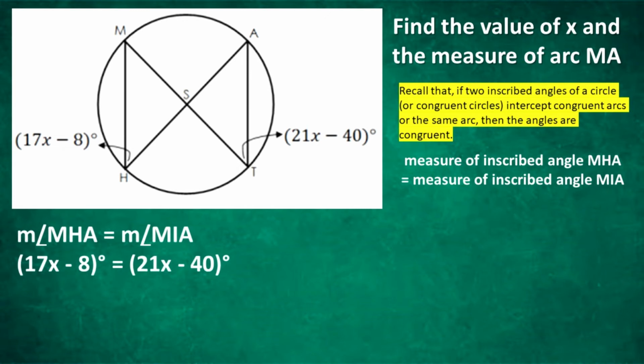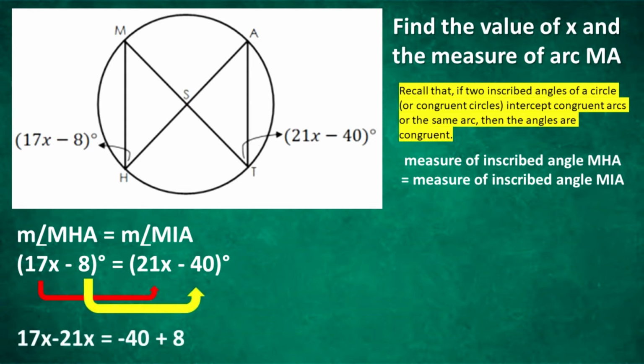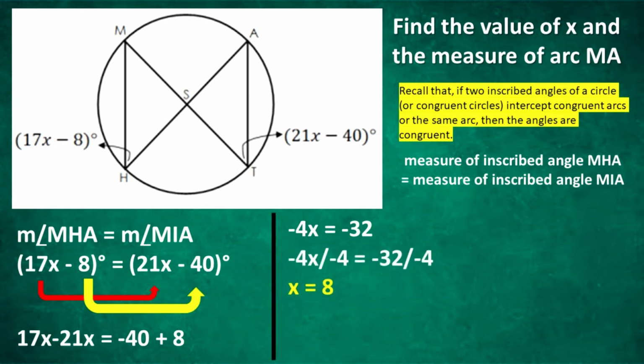Input the given expressions, that is quantity 17x minus 8 degrees equals quantity 21x minus 40 degrees. And group together like terms, we get 17x minus 21x equals negative 40 plus 8. Then combine like terms, we get negative 4x equals negative 32. Lastly, divide both sides of the equation by negative 4. We get x equals negative 32 divided by negative 4. Therefore, x is equal to 8.